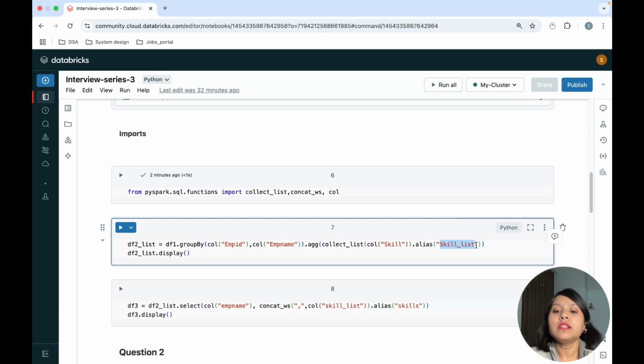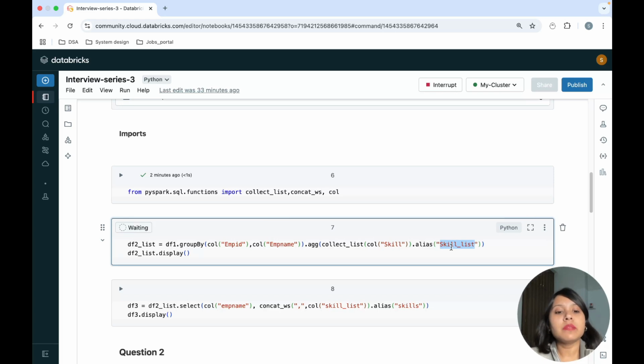So this is my skill_list. If I don't use this, then it will give me the column name as collect_list of skills, but I don't want that in my output. What I want is an output column called skills. So just for beautification or aliasing purposes, I'm using the alias with collect_list.